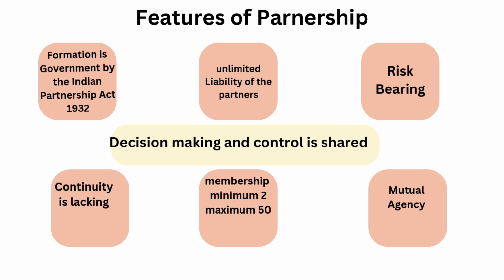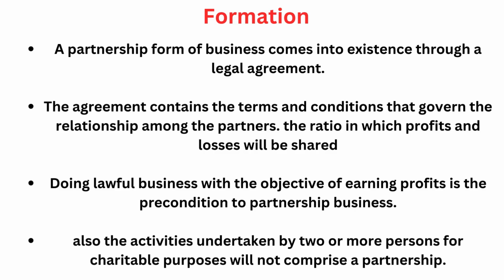Next one is features of partnership. The formation has to be based on the Indian Partnership Act 1932, and there is unlimited liability in the partnership form, and risk is there, and continuity is lacking. Continuity also, if one partner dies, that will affect the partnership form of business. Members, minimum two, maximum 50, and mutual agency.